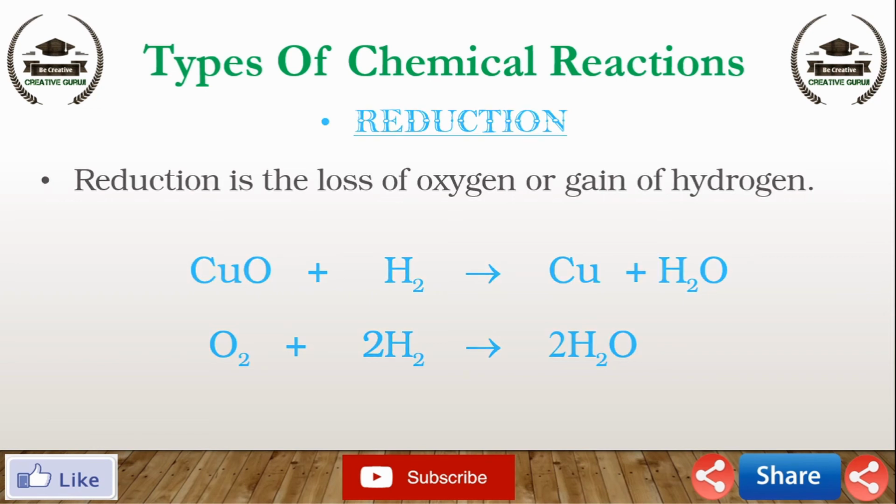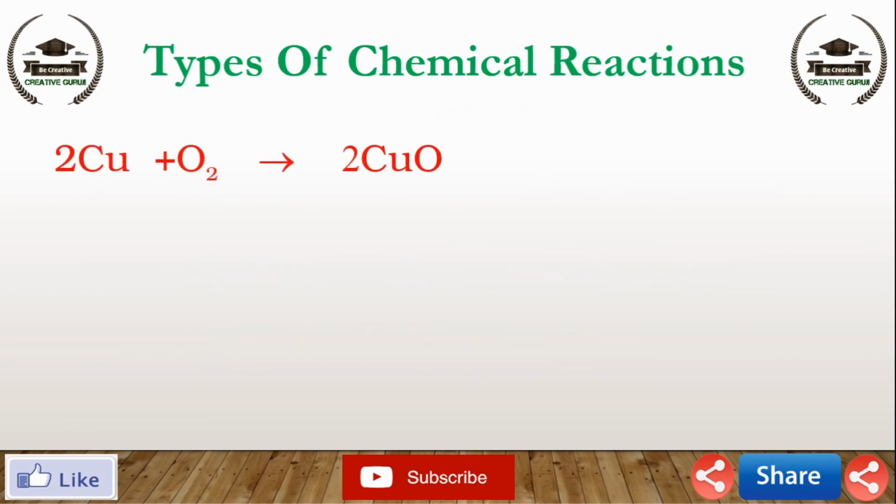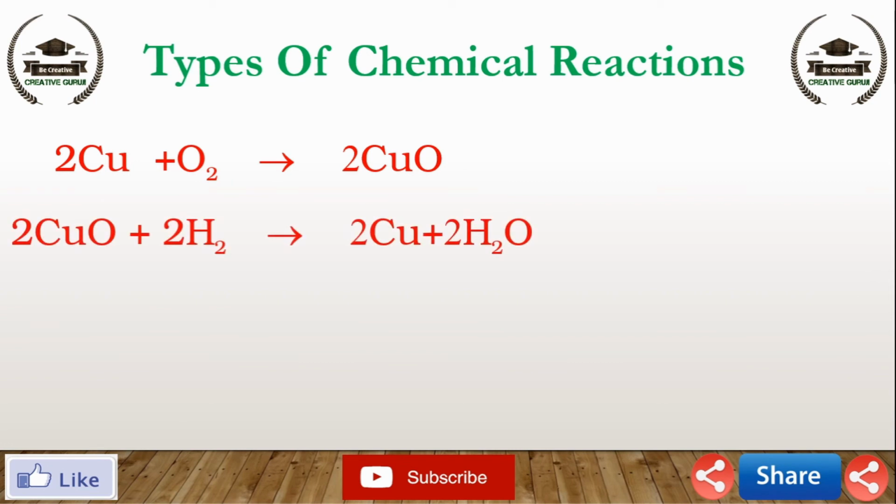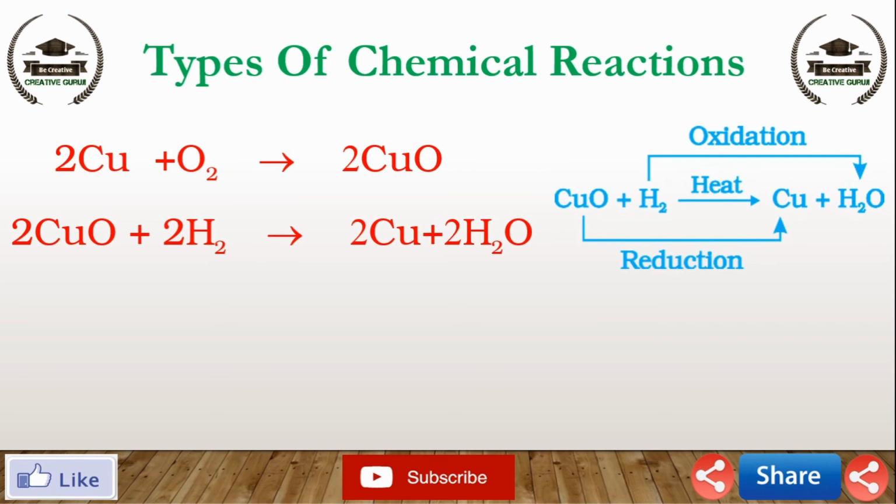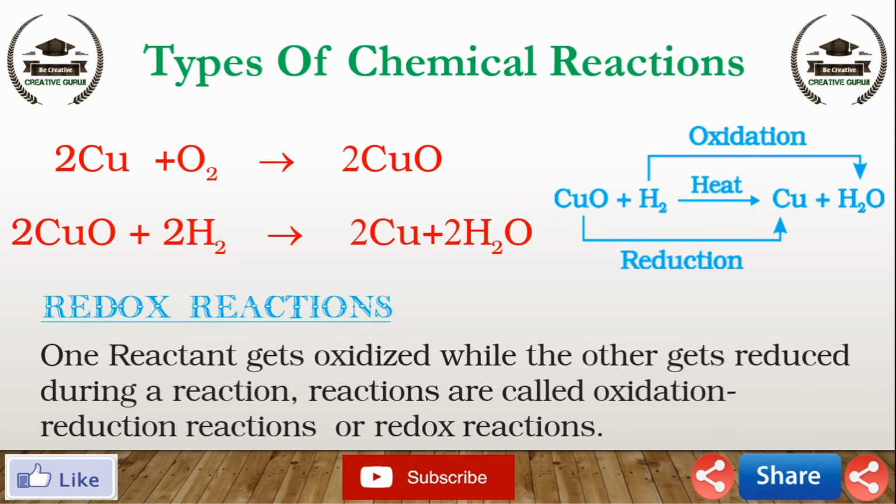Now, when oxygen is added to copper, copper oxide is formed, as shown in the reaction. If hydrogen gas is passed over the heated material, the reverse reaction takes place and copper is obtained, as shown in this reaction. During this reaction, copper oxide is losing oxygen and is being reduced, and hydrogen is gaining oxygen and is being oxidized. In other words, one reactant gets oxidized while the other gets reduced during a reaction. Such reactions are called oxidation reduction reactions or redox reactions.